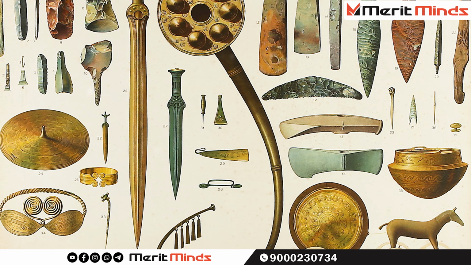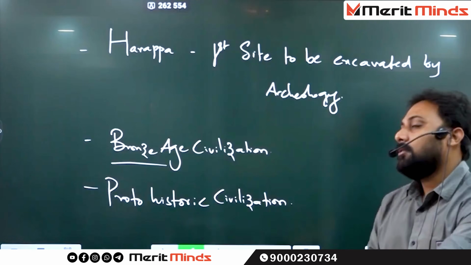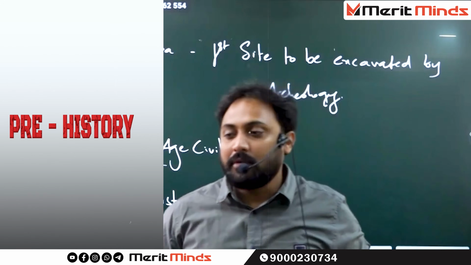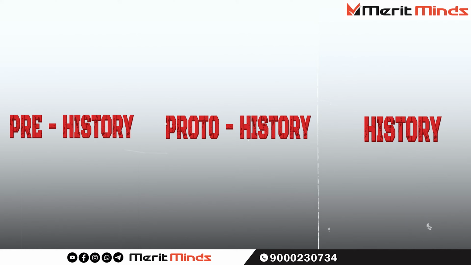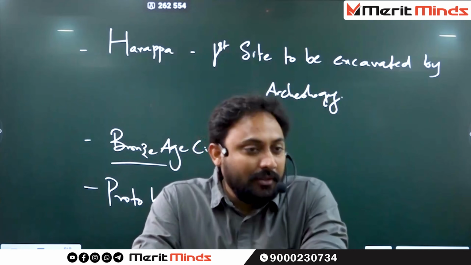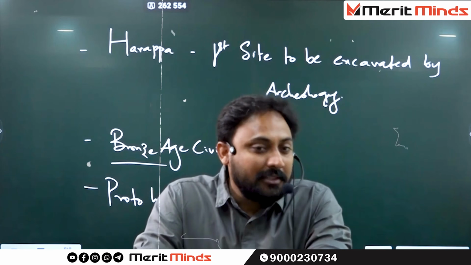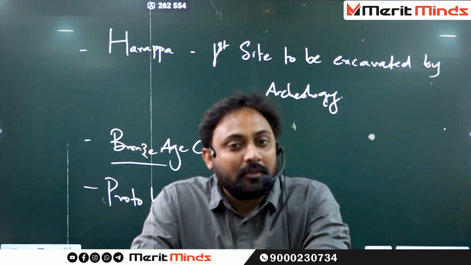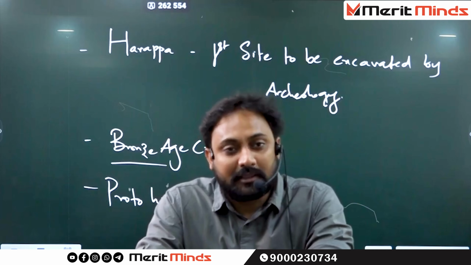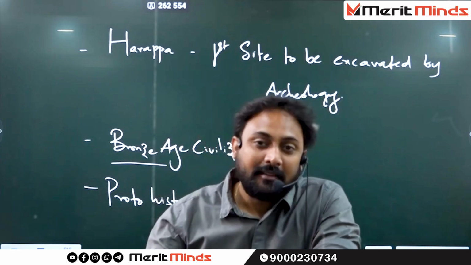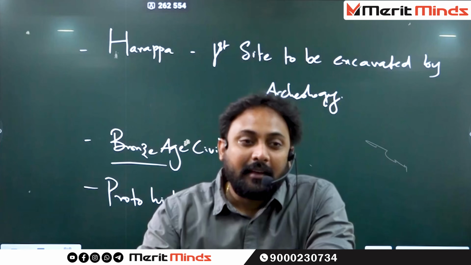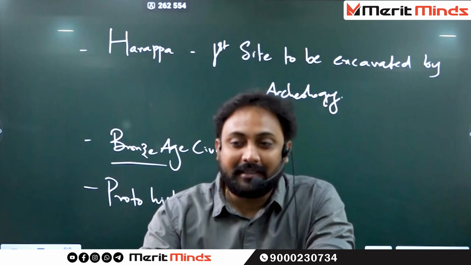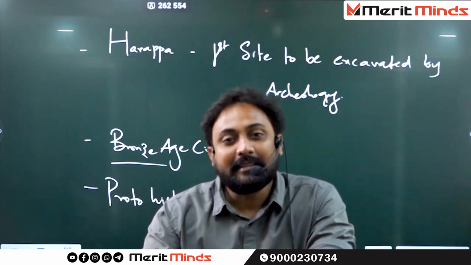Bronze, which is an alloy of... So generally in history we have three: prehistory, protohistory, history. In prehistory, I already told you yesterday, you gave me the answer yesterday. What is prehistory? No script, the age without any script. What is protohistory? Very good. Script is present but not yet deciphered.